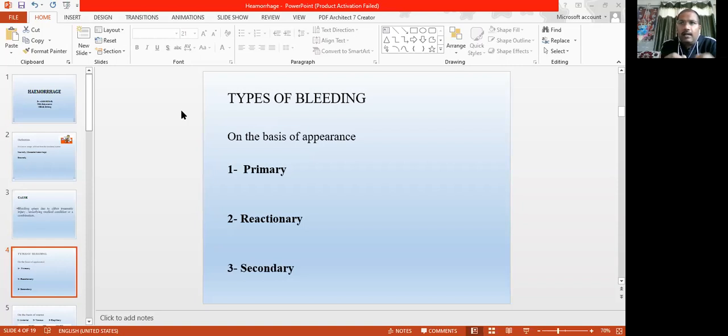When you ligate the hemorrhoidal plexus and your wound gets secondarily infected, after 7 to 14 days the infection engulfs the tissue, the tissue becomes dead, and the plexus gets exposed. The suture material, whatever you use, catgut or something, is not enough to hold the vessels, so the blood vessels open and the bleeding starts. That type of bleeding is called secondary bleeding.